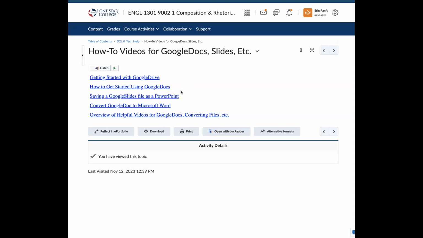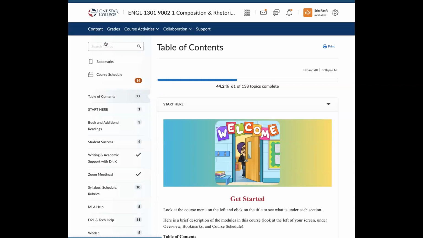And as we move into thinking about our multimedia project, you'll want to know how to save Google Slides as PowerPoints, because those can be uploaded to D2L. And the same with converting a Google Doc to Microsoft Word. I get the sense that some of you are having trouble uploading your documents because you have to actually go from Google Docs and download the document to your device to then upload it in D2L. Don't get me started. I know it's a lot, but there are helpful videos here that I think are very straightforward, and they're really brief, so an easy way to approach that information.